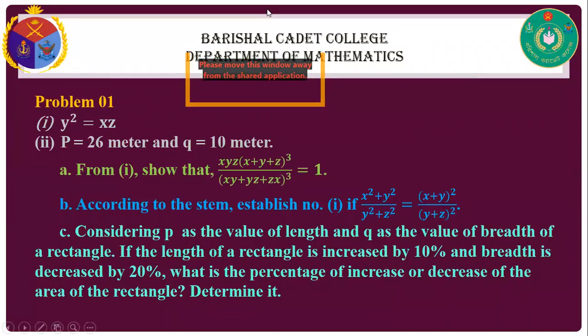Determine it. Okay, and now for question A, we know that y squared equals xz.